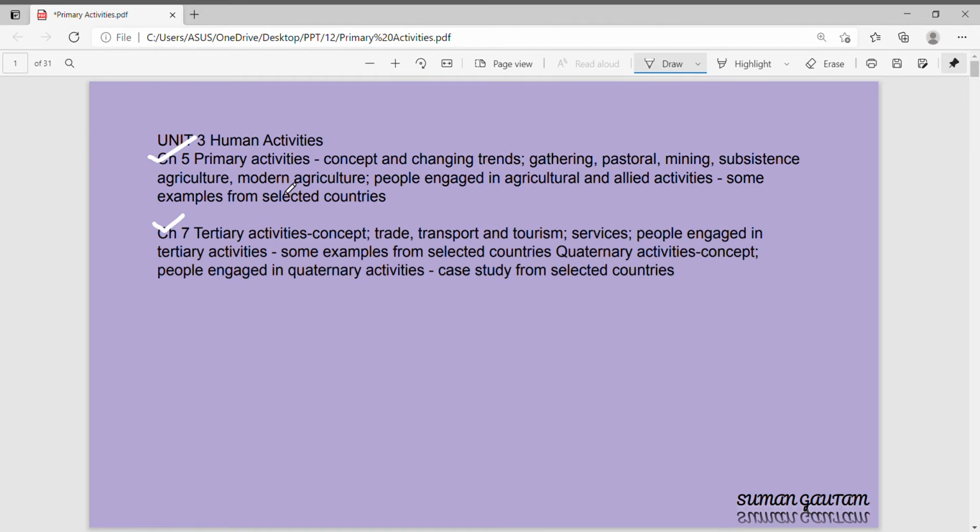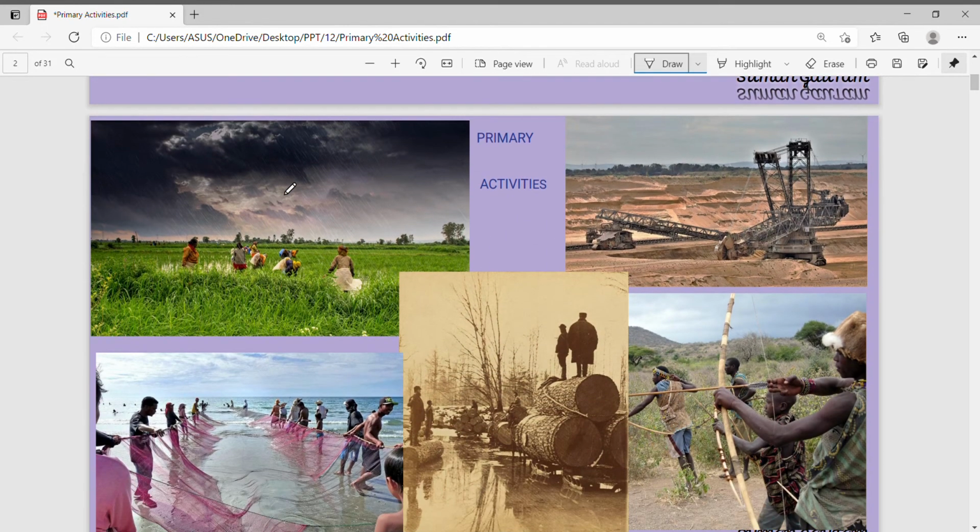Human activities. What are human activities? First of all, let me explain. We human beings have to do some kind of economic activity to earn a livelihood. That means to get some income so that we can take care of ourselves, our needs, and needs of the family and live a decent life. So any activity that human beings do to generate income is called human activity. The activities done by human beings to generate income are called economic activities.